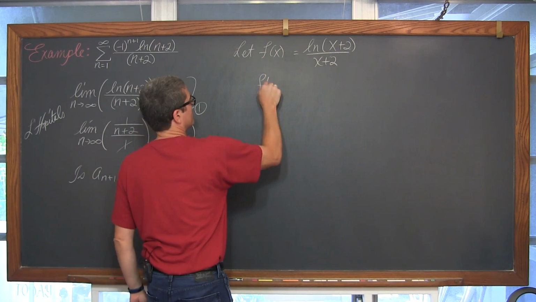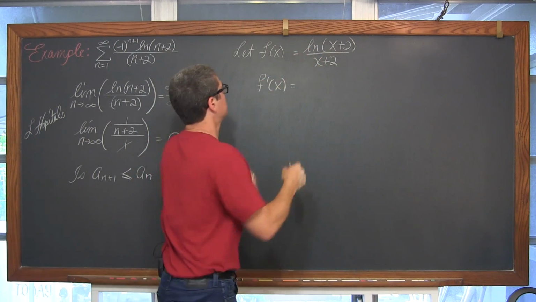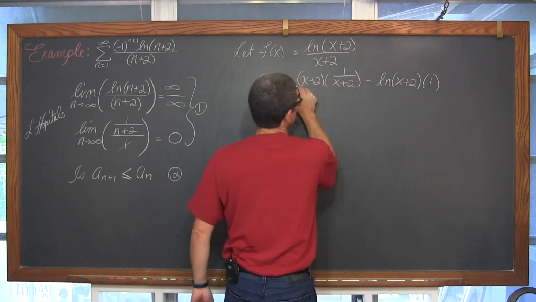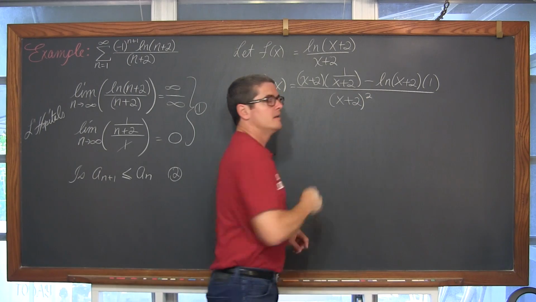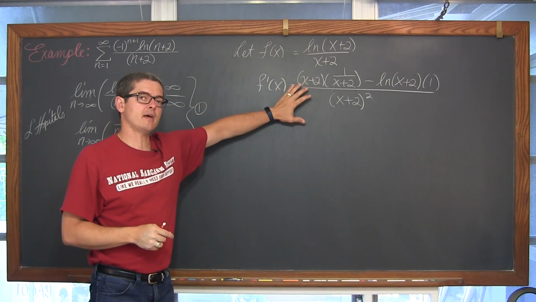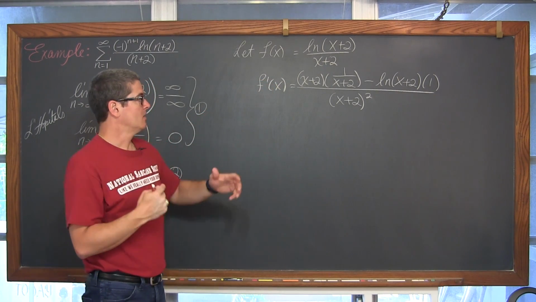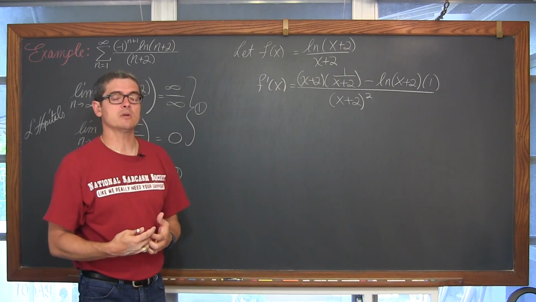So then f prime of x is low d high minus high d low, all over low squared. Now we need to find out for what values of x this first derivative is negative, because we can't force this to be a decreasing function, but we're just testing whether or not it's a decreasing function.